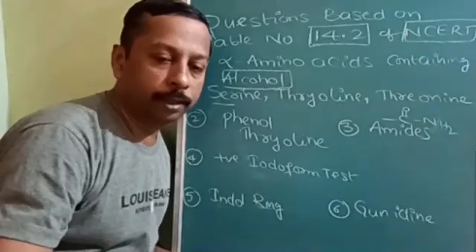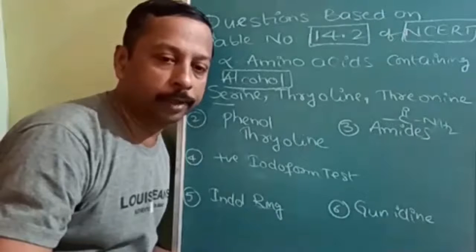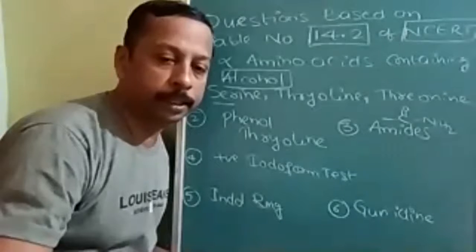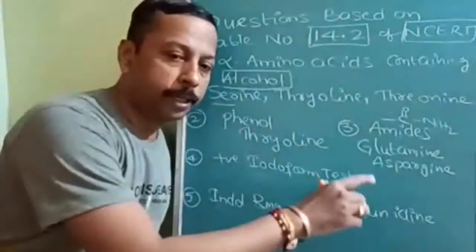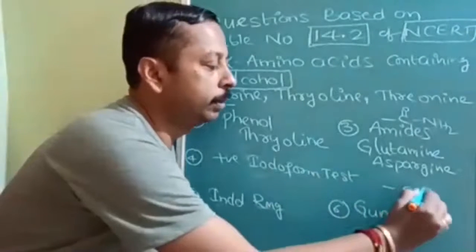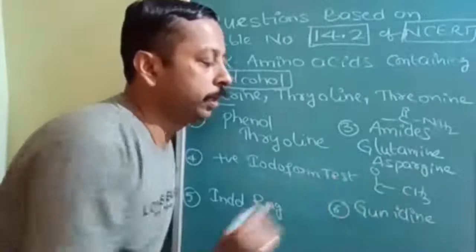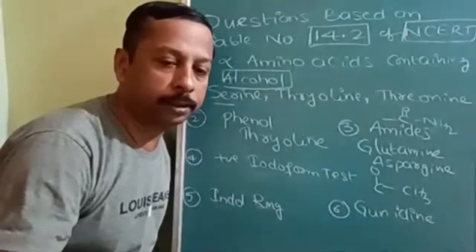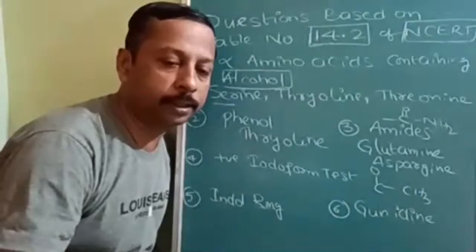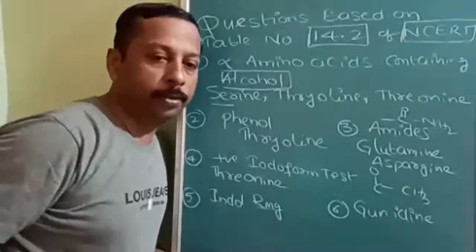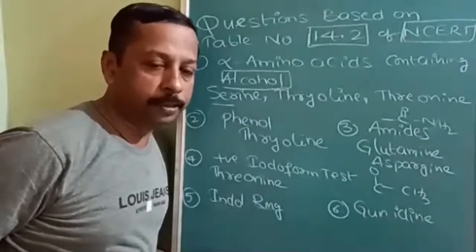And we are going to cover one question related to how to find out PI, how to find out PI when more than two functional groups are present. Glutamine and asparagine. Iodoform test: that means there should be a methyl group and the second carbon should contain oxygen. Check which has the methyl group and the carbon attached to oxygen must have oxygen and a methyl group. Threonine gives the positive iodoform test.